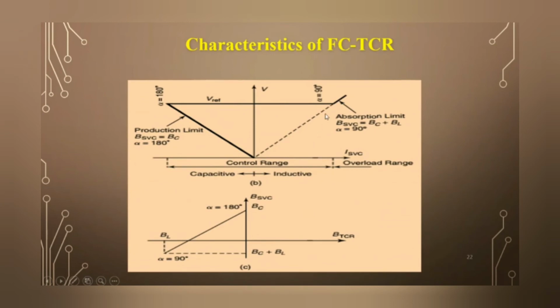So when your alpha is between 90 to 180, it is your TCR range. At alpha equal to 180 degree, we provide completely the capacitive susceptance, so BSVC equal to BC, and at alpha equal to 90 degree, we provide BSVC equal to BC plus BL. Whereas in TCR, at 90 degree, BSVC is equal to BL, and at 180, BSVC is 0 in TCR. So this is the advantage of FCTCR. We can control it at a lagging power factor or a leading power factor in both the modes.